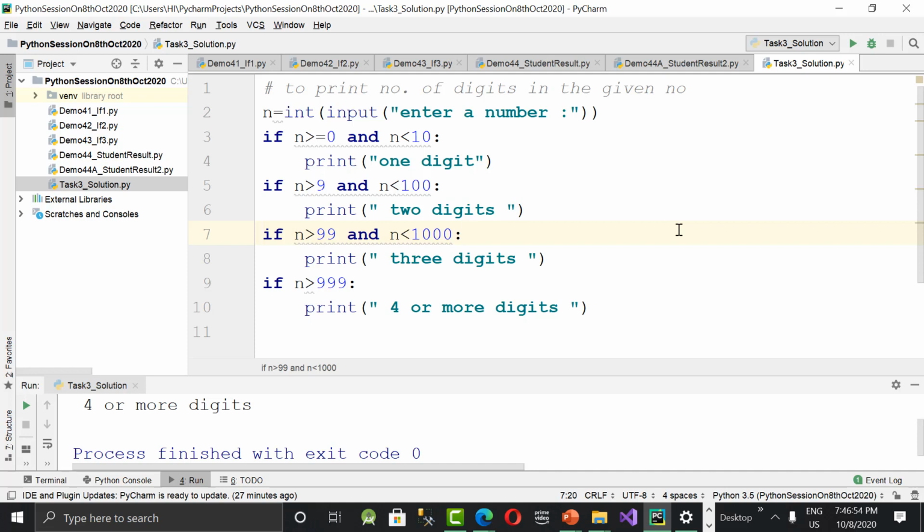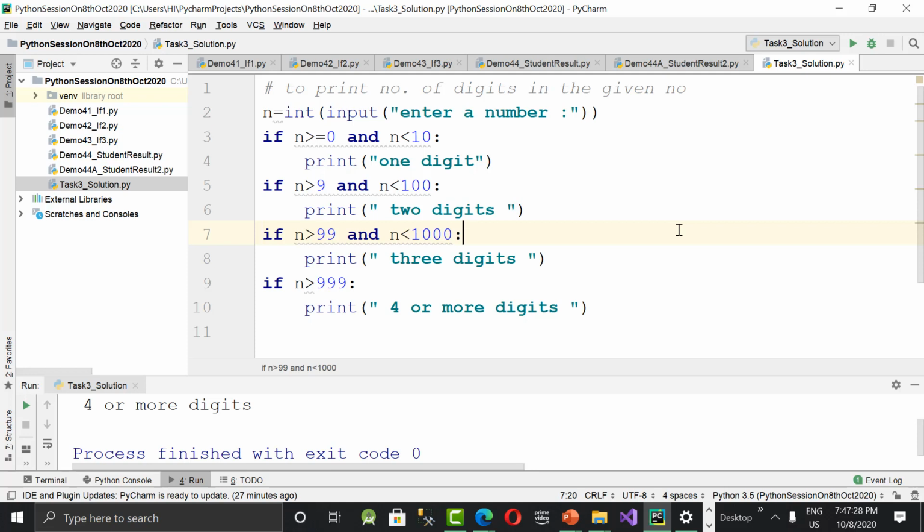Convert, very good, very good. Directly you can do it. Good idea. So n is equal to input of enter a number directly, then automatically it's a string, and then length of n means you will be getting the length of n and print that. That is good. But if you do it like that, the problem is the user might enter some alphabets as well. That is the issue. For that we need to use exception handling. I'll tell you later how to use exception handling, all these things in a separate chapter. We'll discuss it. Is it clear, guys?